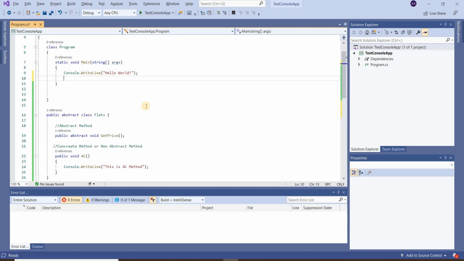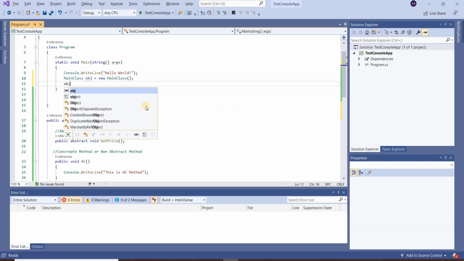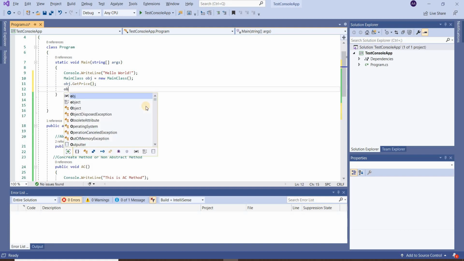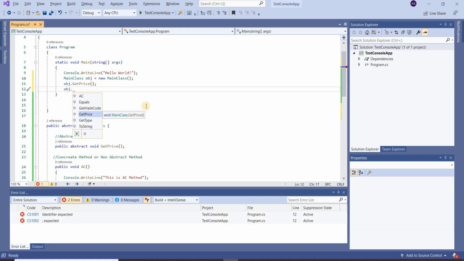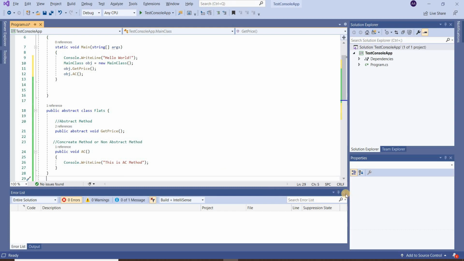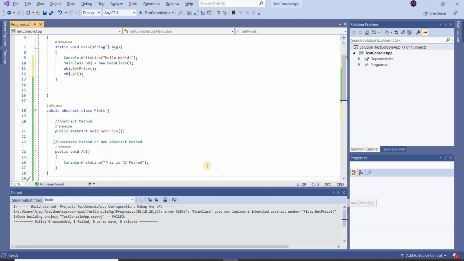We can create an object here, main object equals new main, and object dot GetPrice and object dot another method. So GetPrice is an abstract method and the other is a concrete method. We can call both of these methods through the child class.